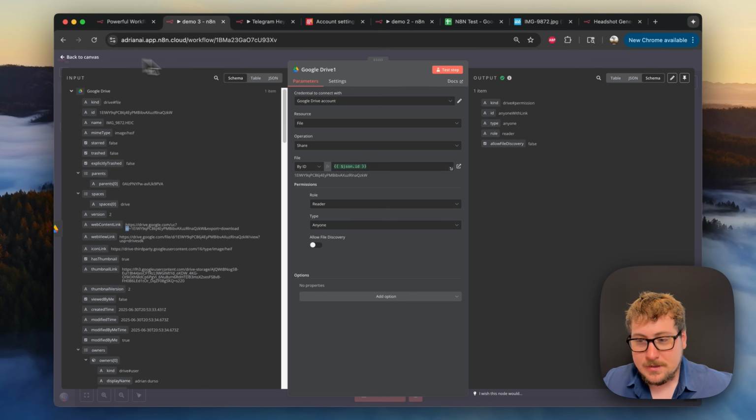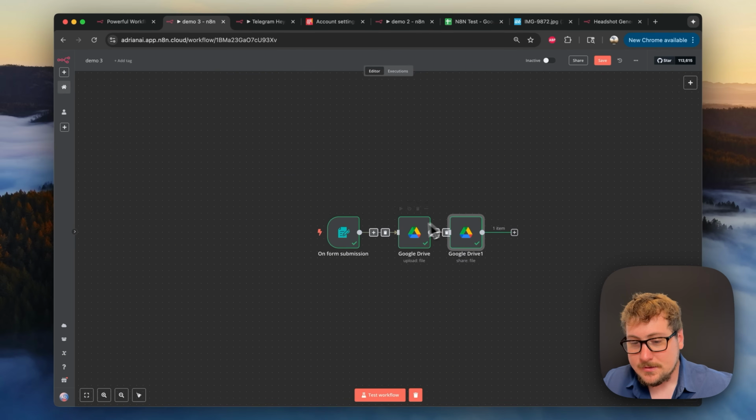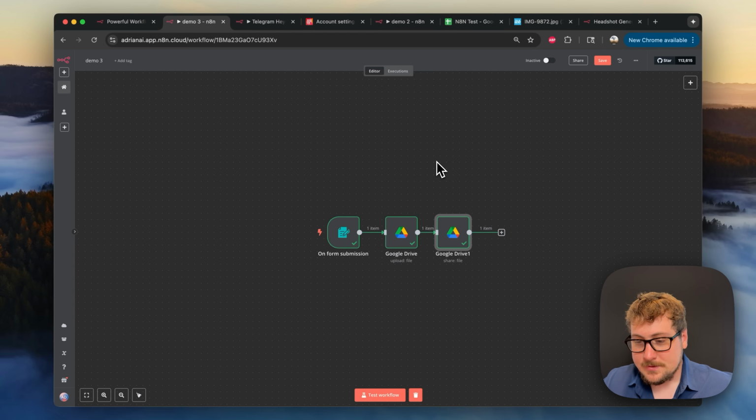So I just wanted to include this part. Keep in mind it's going to take you a little while to connect your Google Drive, but once you have that, you'll have a nice, easy way of storing images, not using ImgBB, so that they're all on your Google Drive, and you can use that as essentially your database for any service that you're trying to make.